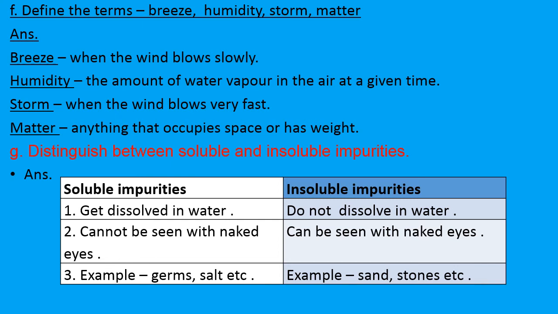And third is the example of these impurities. Soluble impurities have examples like germs and salt, and in insoluble impurities we can write sand and stone. These do not dissolve in water. So these are insoluble impurities.